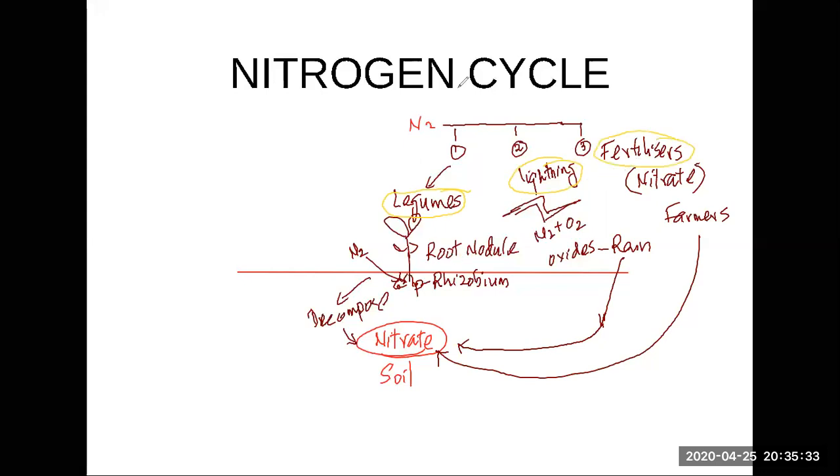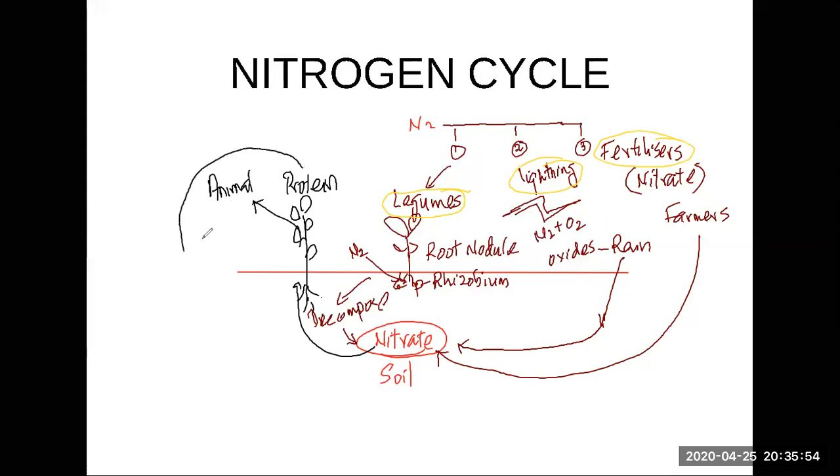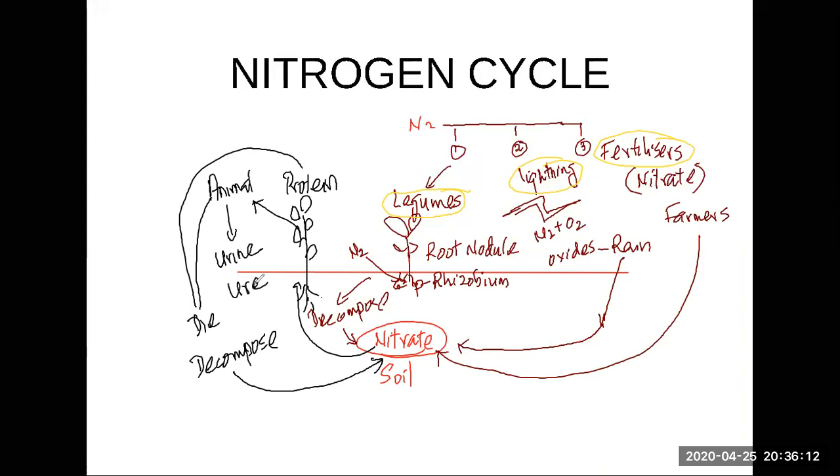And this nitrate is absorbed by plants. Those are the plants which are not legumes. They don't have root nodules. They absorb the nitrate, and they use the nitrate to form protein. Plants are eaten by animals. When plants and animals die, they decompose. After decomposition, what happens to nitrate? It comes back to the soil. And even animals excrete, they produce urine that contains urea, one of the fertilizers. Even that comes back to the soil.